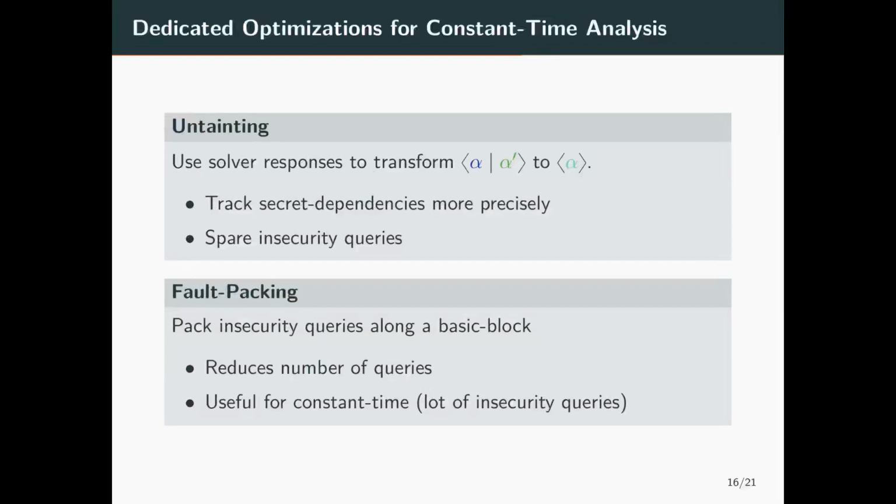We also designed two other optimizations dedicated to constant time. The first is untainting. When we ask the solver if a pair of expressions alpha, alpha prime are distinct, and it answers that they are actually the same, then we can replace pairs alpha, alpha prime in the symbolic execution by the simple expression alpha. This allows us to track secret dependencies more precisely and spare additional insecurity queries.